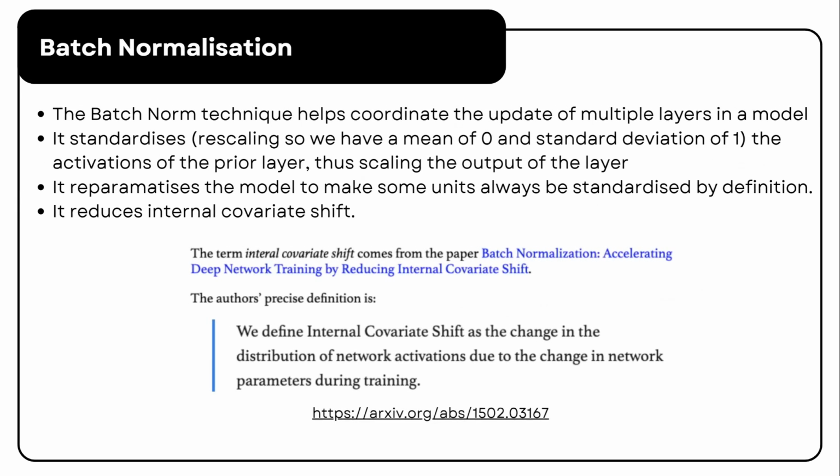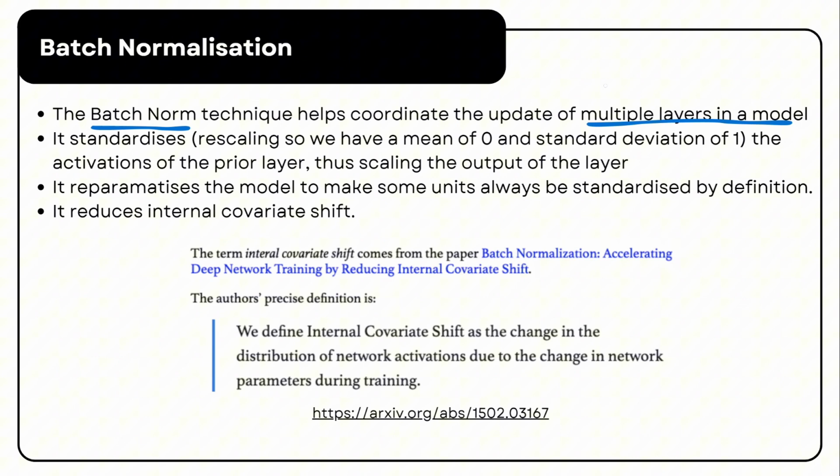So what is batch normalization? Batch normalization, or batch norm for short. Let me write it here. Batch norm is a technique that helps coordinate the updates of multiple layers in a model.